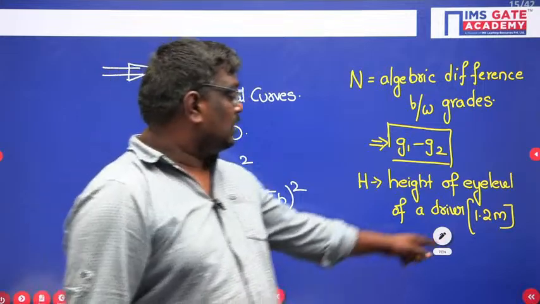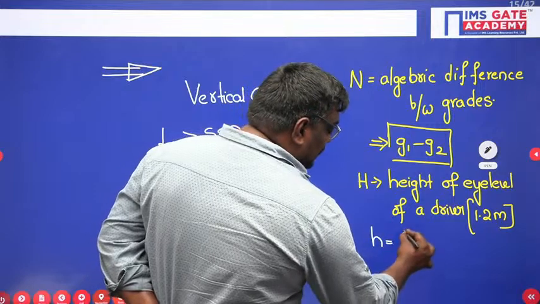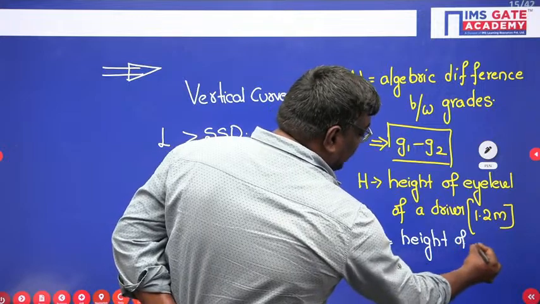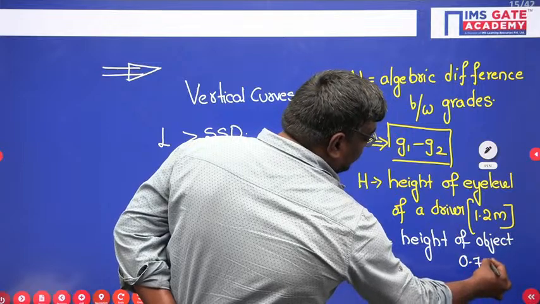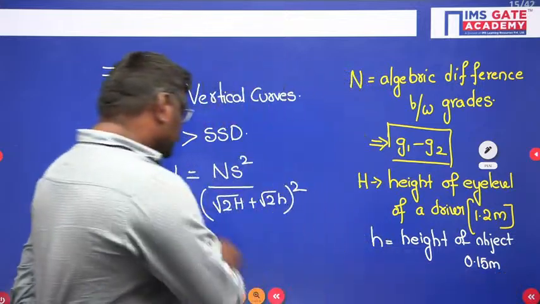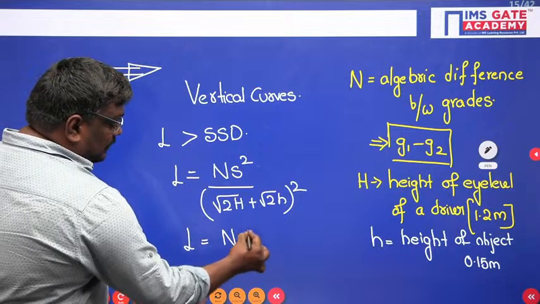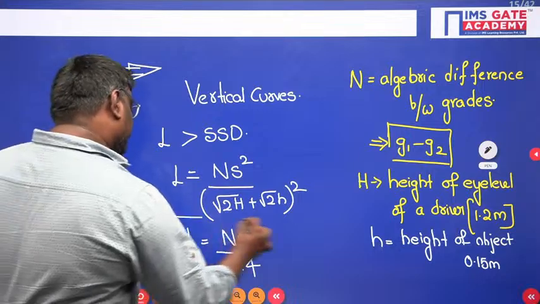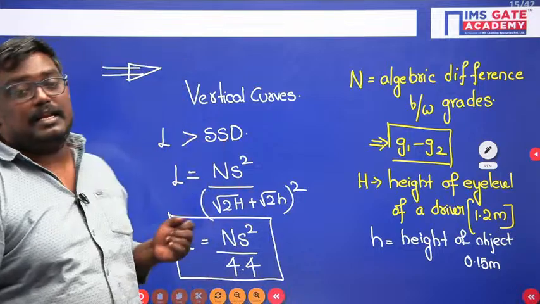Small h is the height of an object, which is equal to 0.15 meter. So if you simplify this, you will get the length of valley curve equal to N S² / 4.4. Sir, this is the length of valley curve when it is more than SSD.